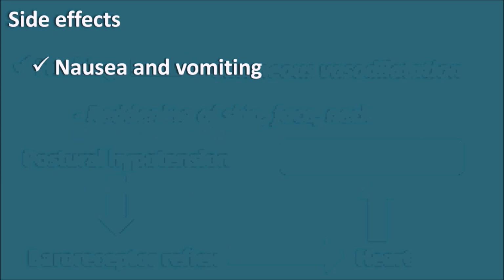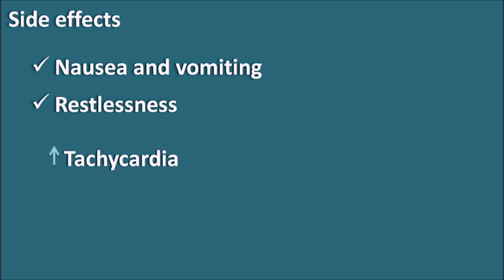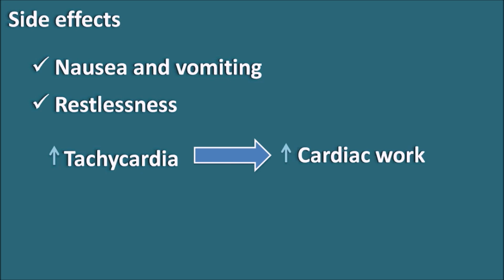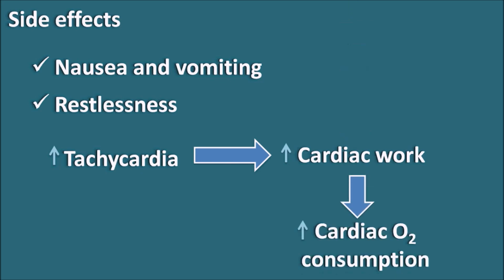And other side effects like nausea, vomiting and restlessness can be observed in the patients. We have already seen that the organic nitrates can produce a tachycardia, which is a reflex action, so we call it reflex tachycardia. The reflex tachycardia can lead to increased cardiac work, and when the cardiac work increases, the cardiac oxygen consumption increases. This may precipitate angina, and this can also increase the angina symptoms in the patients. So organic nitrates, even though they are used for the treatment of angina, can further increase the angina when they are continuously used.